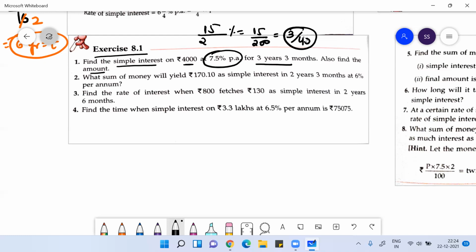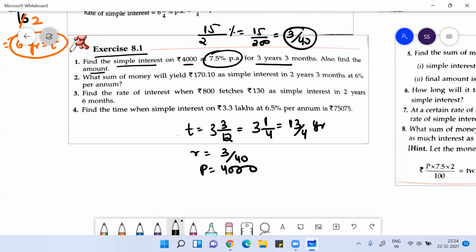Time is given as 3 years 3 months. 3 months you can write as 3 by 12, so you can convert the 3 months into years. This becomes 13 by 4 years. So your time is 13 by 4 years. Your rate is 3 by 40 and your principal is 4,000. You can very easily find the interest.